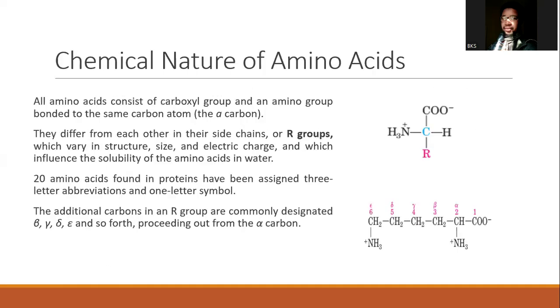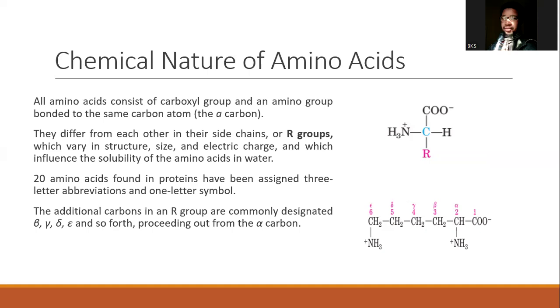Now, the chemistry of this amino acid. What is the chemical nature of this amino acid? We said an amino acid is made up of the amino group, the carboxyl group, the hydrogen, and the R group. The R group is also called a side chain. It is the side chain that makes amino acids differ from each other because this R group differs in structure, in size, and electric charge. These influence quite a number of properties of an amino acid, including solubility in water.